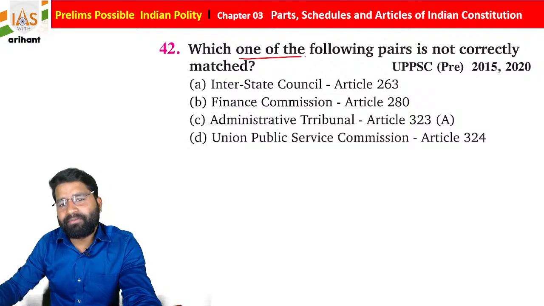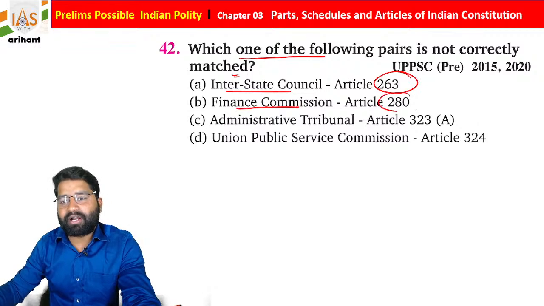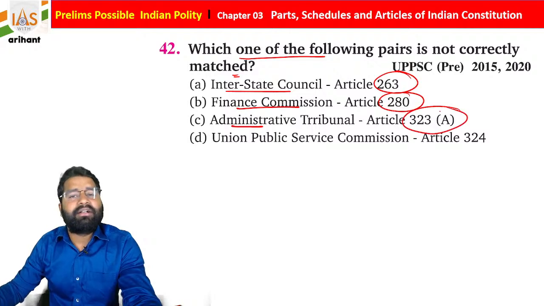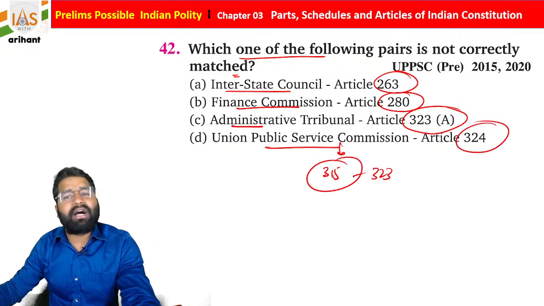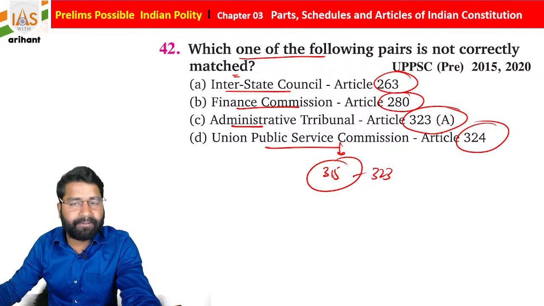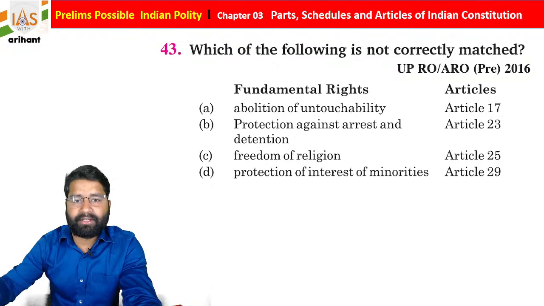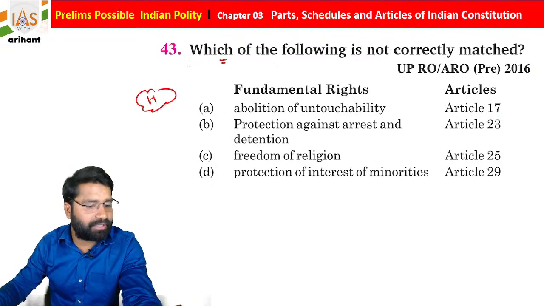Okay, which one of the following pairs is not correctly matched? Interstate Council, we already discussed, under Article 263. Finance Commission under Article 280. Administrative Tribunal under Article 323A. Union Public Service Commission under Article 315, students, to 323. And Article 324 for the Election Commission of India, students. Okay, getting it? Now, this will be your homework, but I am going to explain the same.